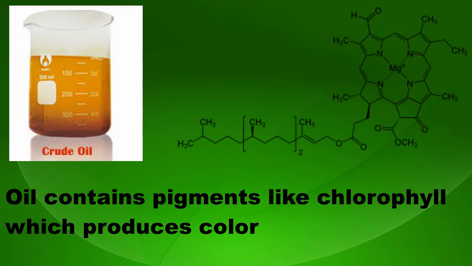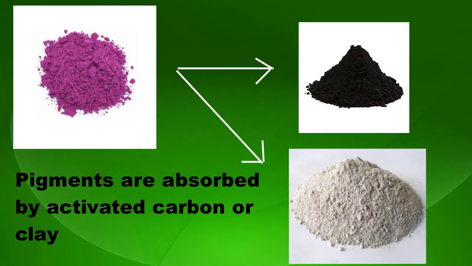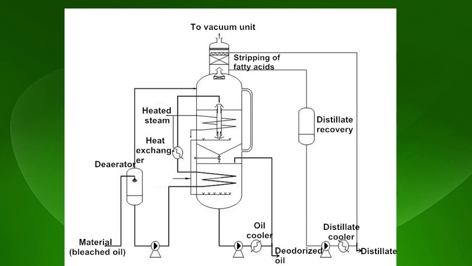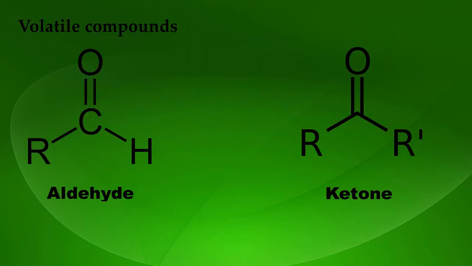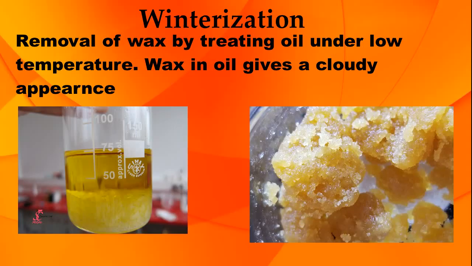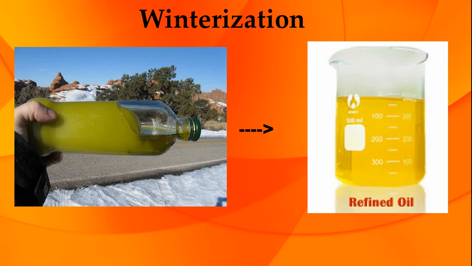These are absorbed by an absorbent like activated carbon or clay at very high temperature. Bleached oil is then deodorized, which removes volatile compounds like aldehydes, ketones and many more by heating with steam under high vacuum. Presence of wax makes the oil appear cloudy and it is a type of fractionation. Removal of wax by treating oil under low temperature is known as winterization.